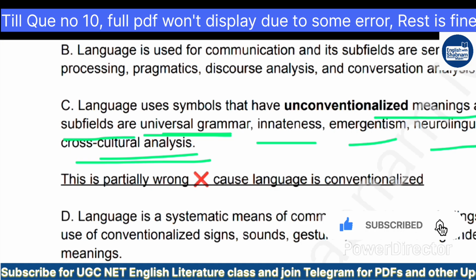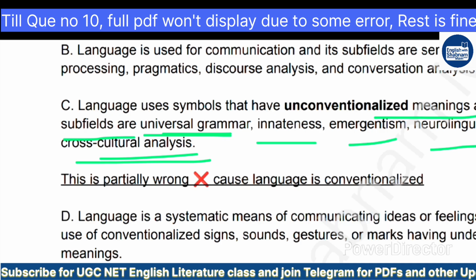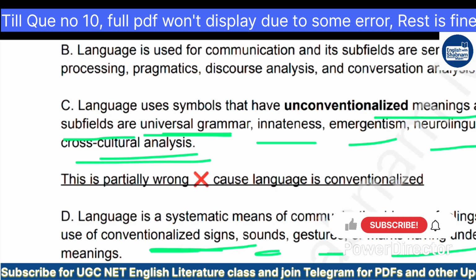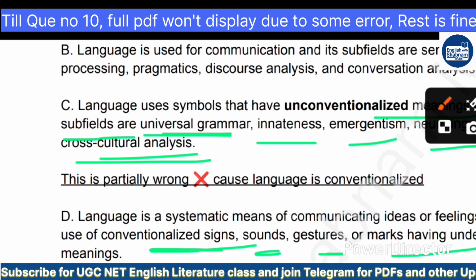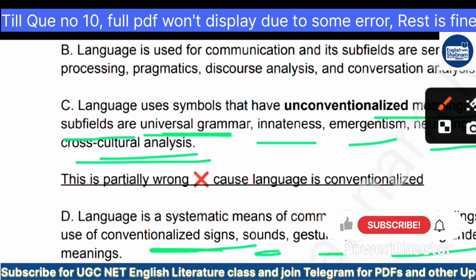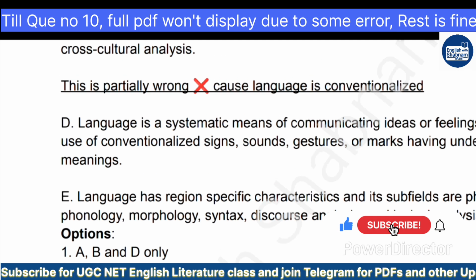Option D is saying language is a systematic means of communicating ideas or feelings by the use of conventionalized signs, sounds, gestures or marks having understood meanings. And option E is saying language has specific characteristics and its subfields are phonetics, phonology, morphology, syntax, discourse analysis and lexical analysis. And here are the options.